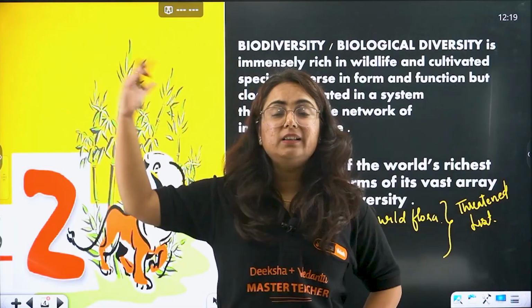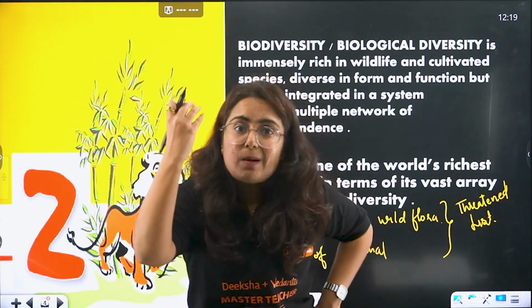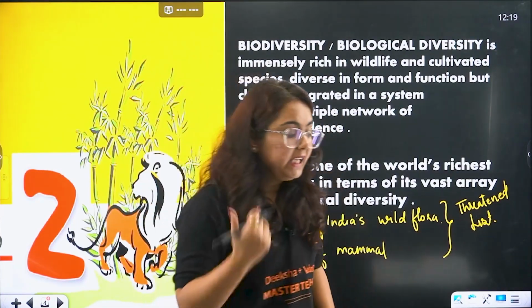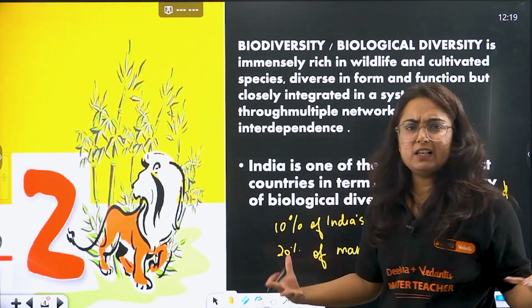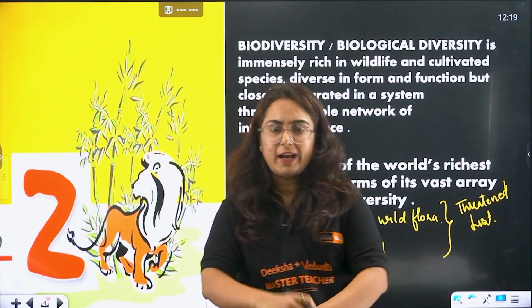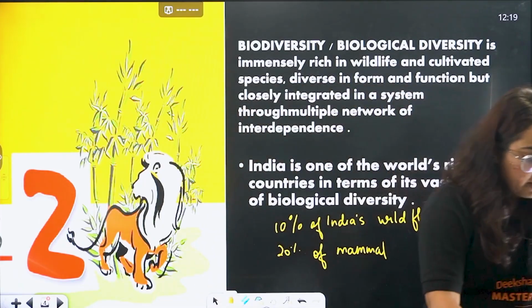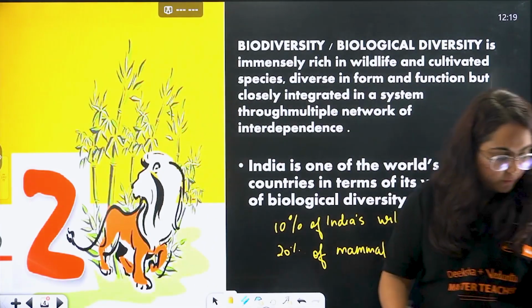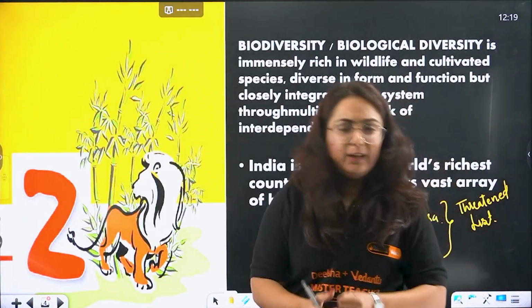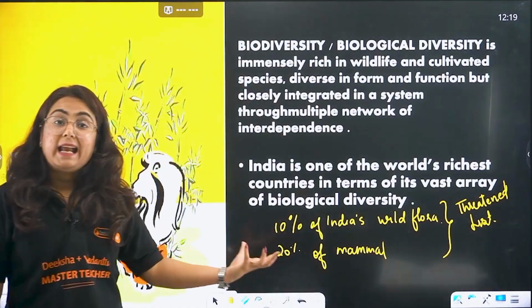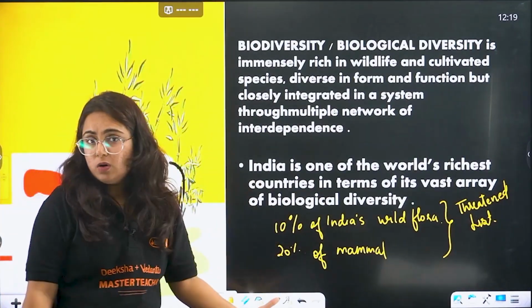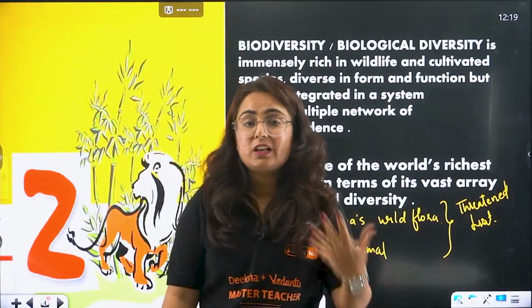That means they are in danger of becoming extinct, and even some of them are extinct. Like if we talk about the pink-headed duck, they're in a critical situation. Like if we talk about India's cheetah, however, we are trying to bring the cheetah back, but still, mountain quail, forest spotted owlets, and so many plants also lie in the endangered category. That means if they go, the species will never last on planet Earth.